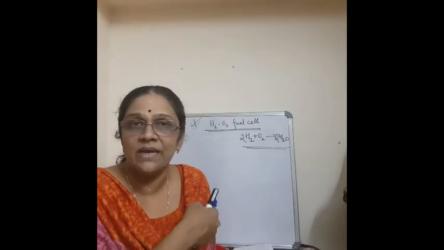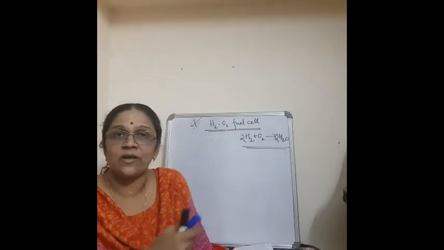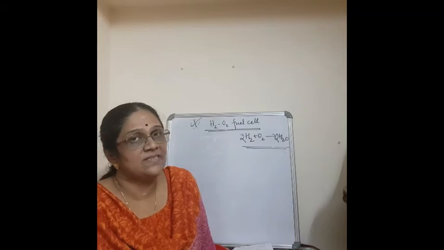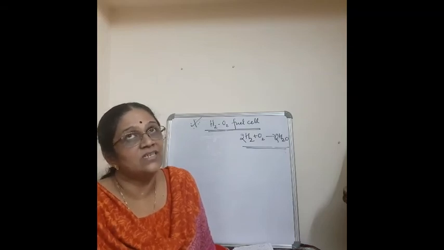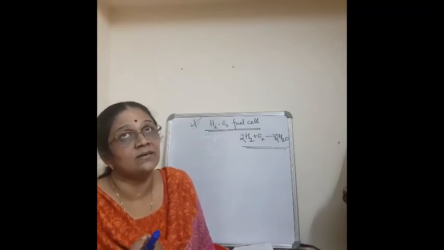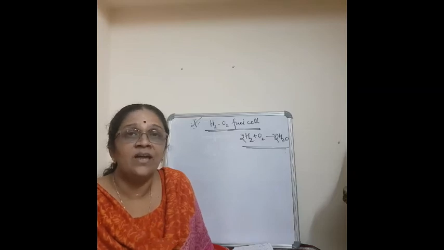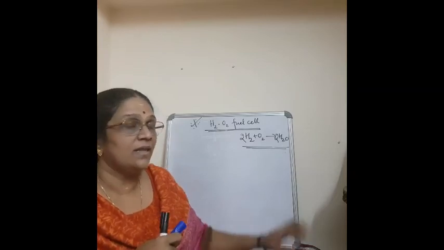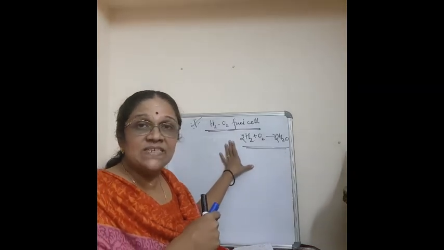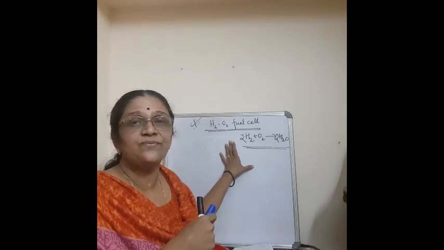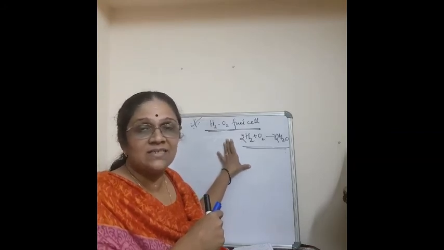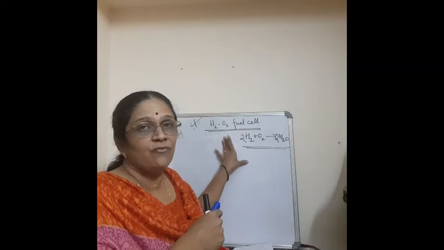I think in the 2018-19 board exam it was asked, in the Apollo space program, which cell is used? That is the fuel cell, which supplies the electricity.